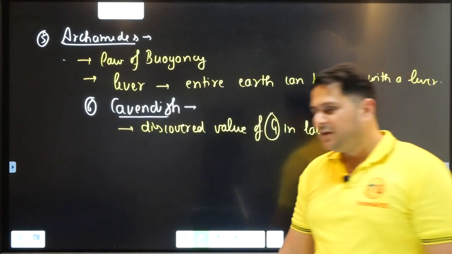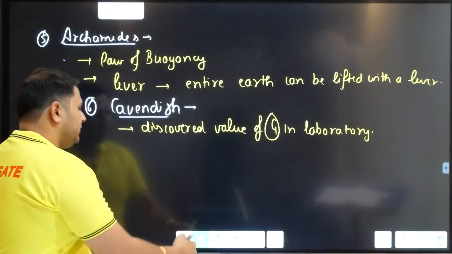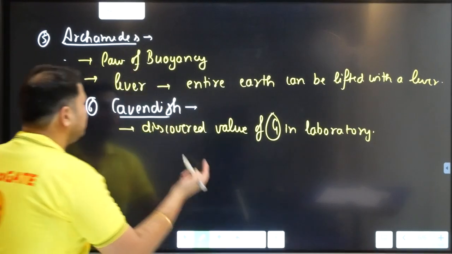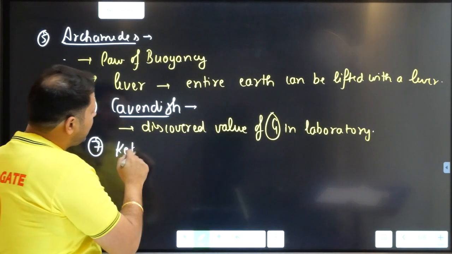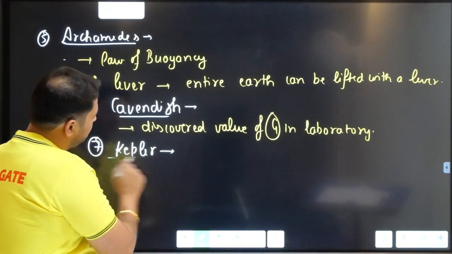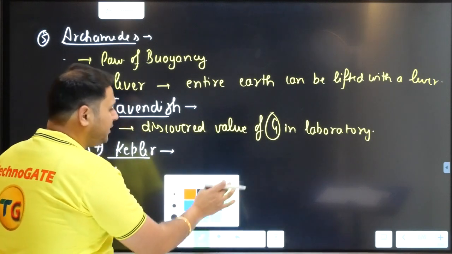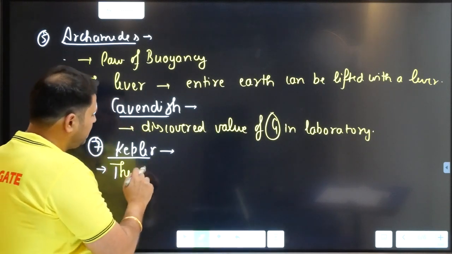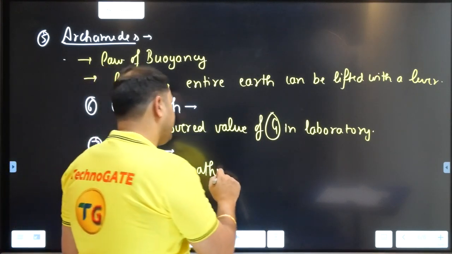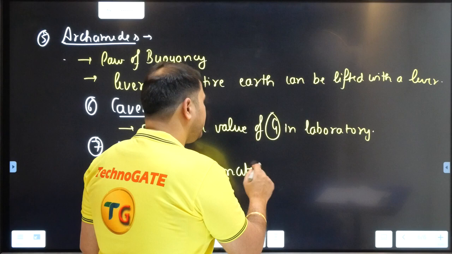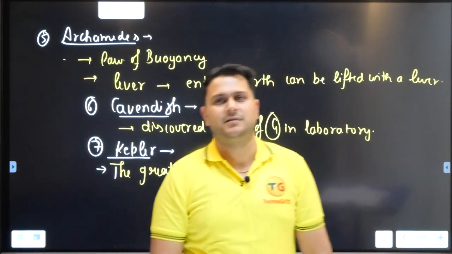Next comes the great mathematician named Kepler. Seventh is Kepler. You can write the name only, he is none other than the great mathematician. Now you must be wondering why I am writing the name of a mathematician in the list of physicists.